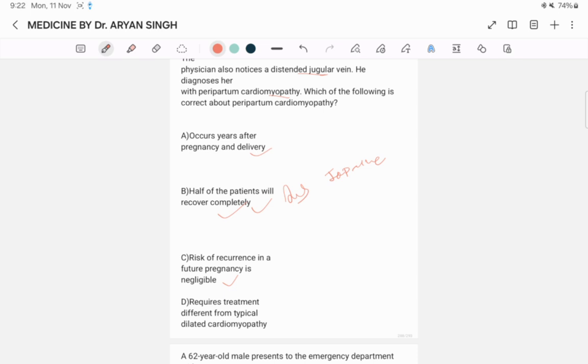Females with eclampsia, multiple gestation, advanced stage pregnancy and hypertension have a greater risk of developing peripartum cardiomyopathy than those without the risk factors. If the patient presents with chest pain, dyspnea, cough, orthopnea and paroxysmal nocturnal dyspnea, the ECG shows what? Sinus tachycardia with non-specific T or ST abnormalities.